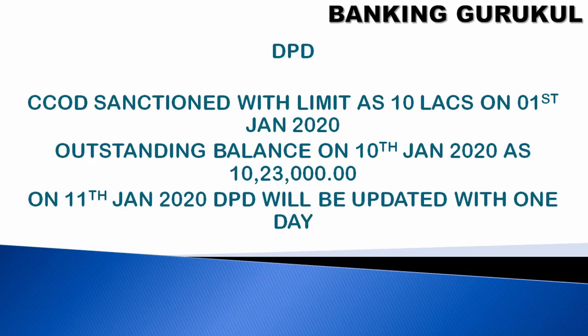For a CCOD sanctioned with a limit of 10 lakhs on 1st January 2020, if the outstanding balance on 10th January is 10 lakh 23,000, then on 11th January the DPD will be updated to 1, because on the 10th the outstanding balance crossed the sanction limit. So your DPD has started, and it is 1 day on 11th January.